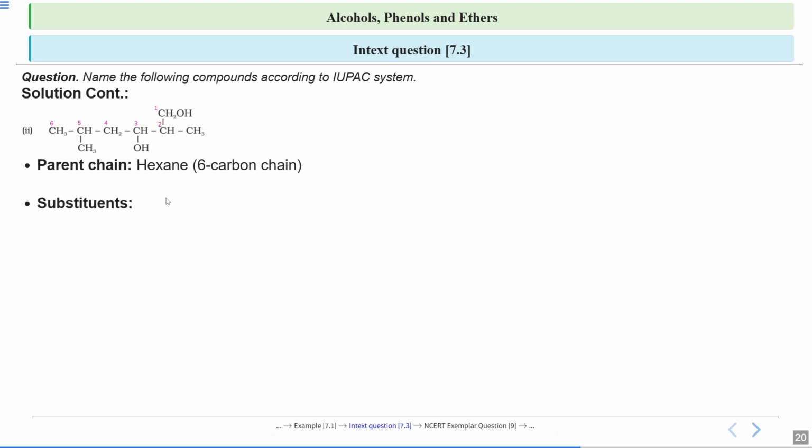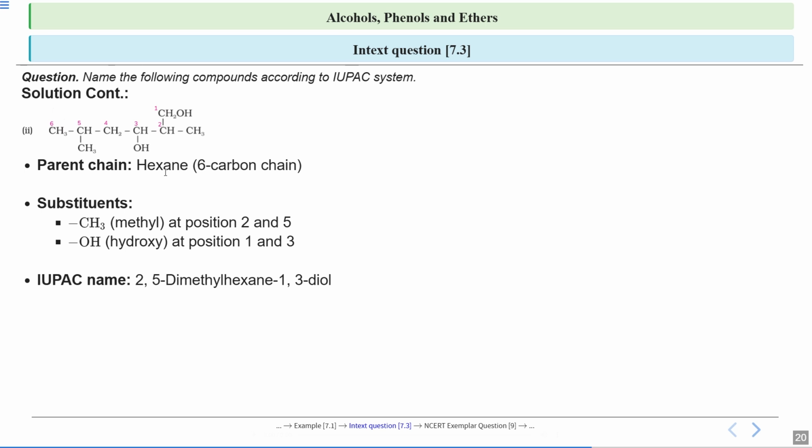Now let's see the substituents. Your methyl group is attached at position 2 and 5. So at carbon number 2, this methyl group is attached, and at carbon 5, this methyl group is attached. And at position number 1 and 3, your hydroxyl groups, that is OH groups, are attached. So how will you write it?